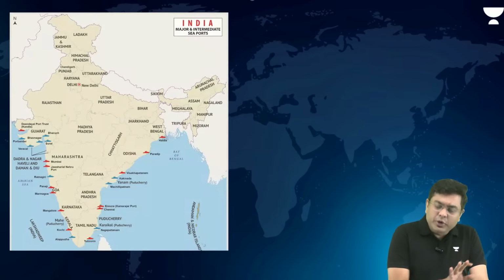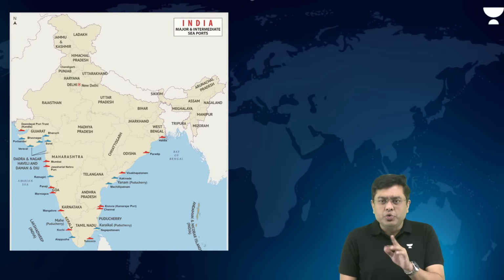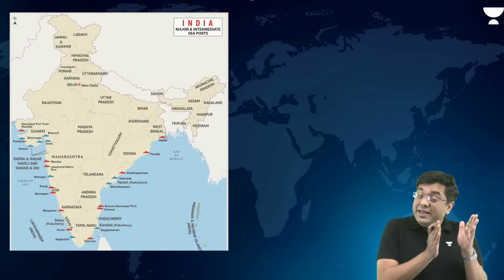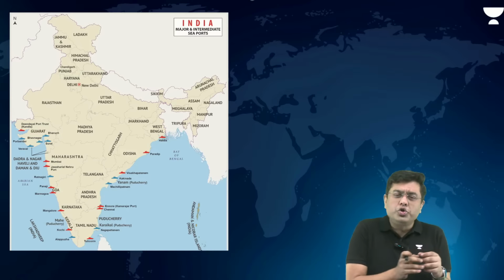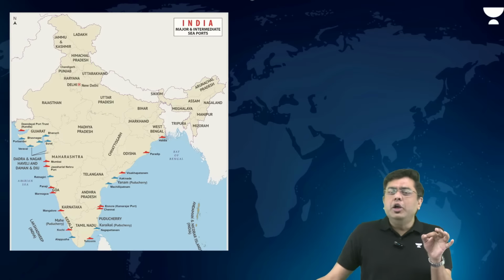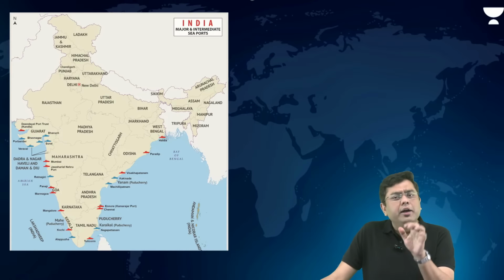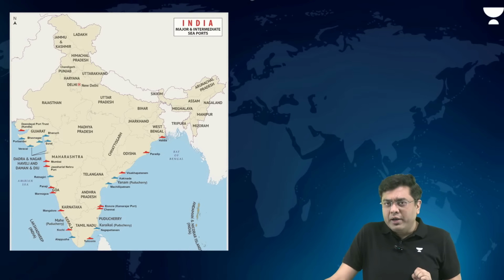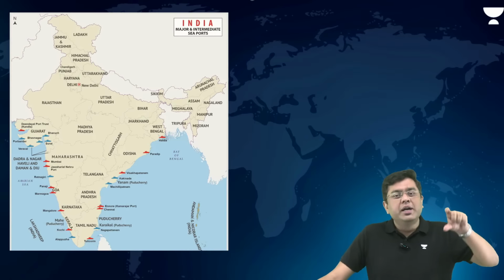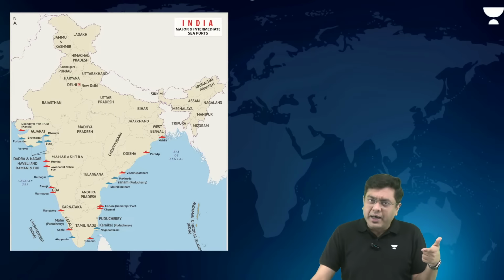Always advisable to look at the major ports. Do it in a chronological way, do it from west to east or east to west, whatever suits the normal logic. Please understand, eastern ports or eastern coast is not suited for the port construction other than the geographical location around Visakhapatnam and Tuticorin or Thoothukudi. That is where you have some amount of deep water which is present. Western side, because the western coast is a submergent coast, you have the natural availability of deeper waters. That is where naturally ports and harbors are situated.